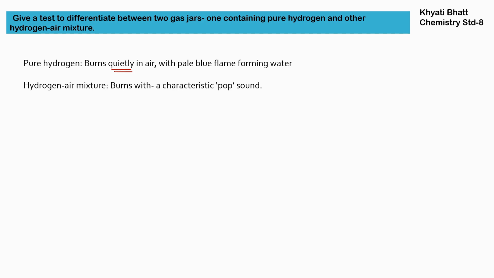So when hydrogen burns in air, the reaction is H2 plus O2 gives H2O. So it is forming water over here. This is a confirmatory test of pure hydrogen, that it burns quietly in the air. But when a hydrogen-air mixture is there, it burns with a characteristic popping sound. When hydrogen is along with the air, it generates a popping sound while it is burning.